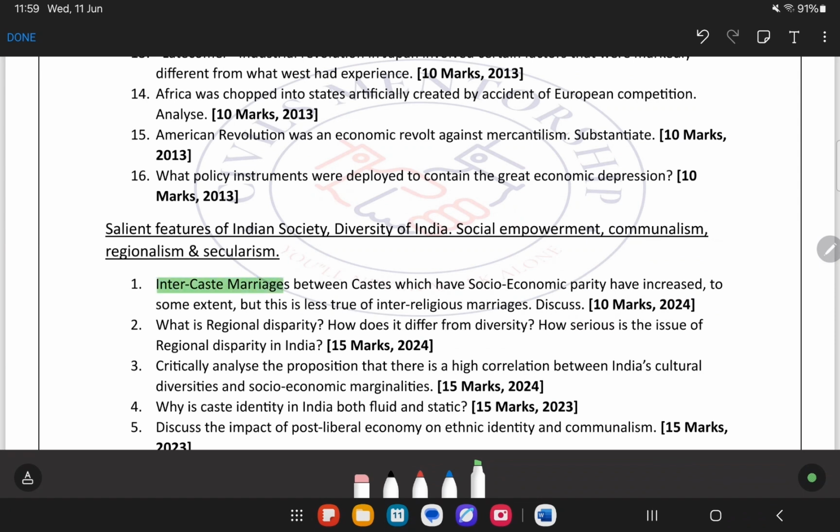Intercaste marriages between castes which have a socio-economic parity have increased to some extent, but this is less true of inter-religious marriages. Now intercaste marriage কোথাও লেখা আছে সিলেবাসে? কোথাও লেখা নেই। But if we see salient features of Indian society, now salient features of Indian society এর মধ্যে ম্যারেজও চলে আসছে। That is why it is being said that if the syllabus is that mentioned only UPSC কি করেছে না, সিলেবাসে শুধু লিখে দিয়েছে যে salient features of Indian society, আর কিচ্ছু না।